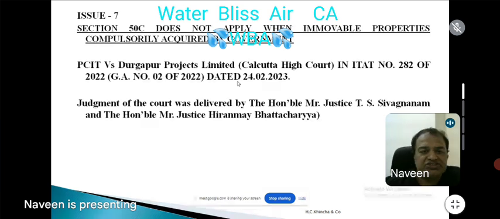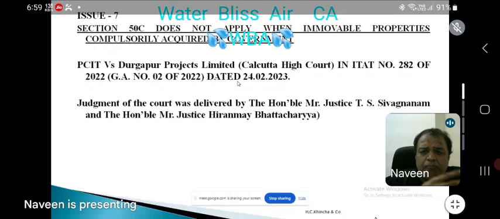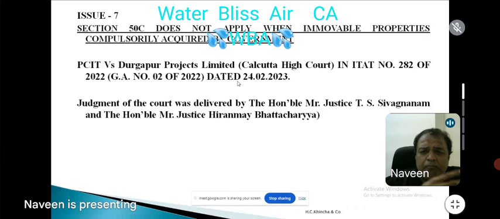For example, there is a property in Shimoga and it is compulsorily acquired by the government. Now they say the guideline value is 2 crores. The government is telling, I'll give you only 50 lakhs. So the assessee will pay capital gains on 50 lakhs only, because they are telling you cannot disbelieve the government. The government themselves have acquired this property.